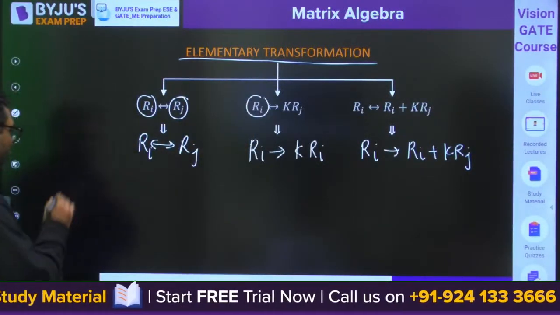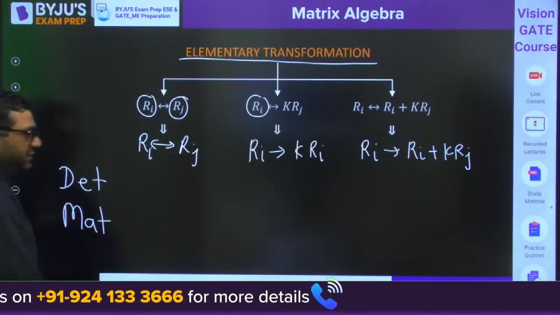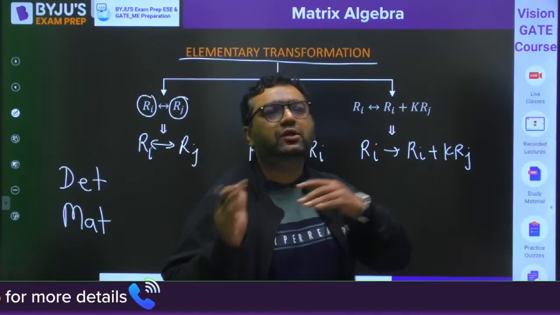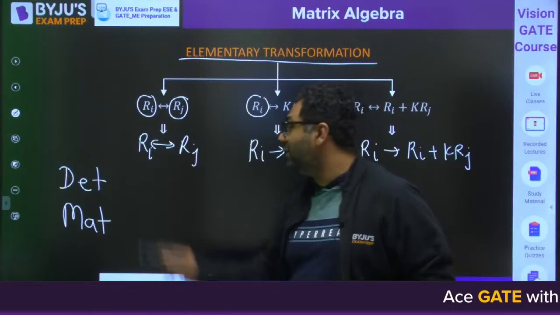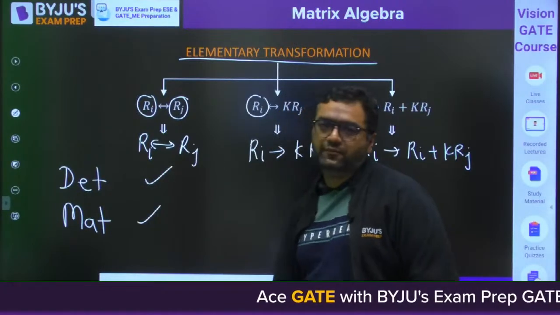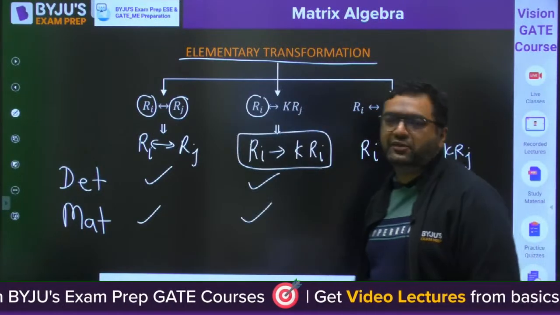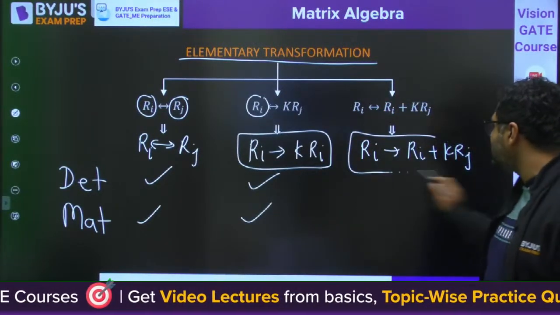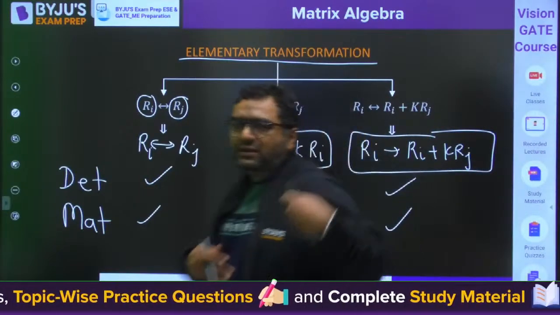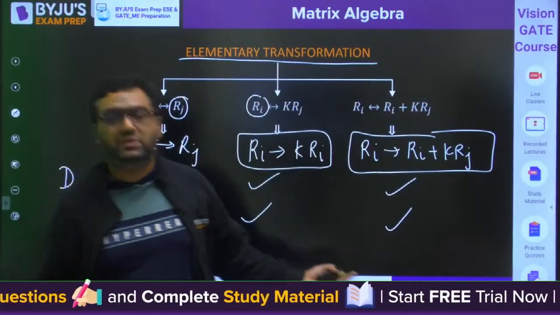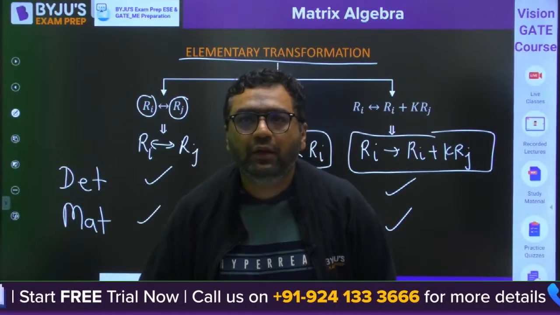So when you are going to perform this, then my dear, you know that determinant and matrices change. Whenever you are interchanging two rows, you know that determinant will change, matrix will change. Whenever we are going to do this operation, obviously determinant will change, matrix will change. Whenever you are going to do this operation, matrix will change, determinant will change. But my dear, why we are looking at these things? Rank does not change. Rank does not change after elementary transformation.